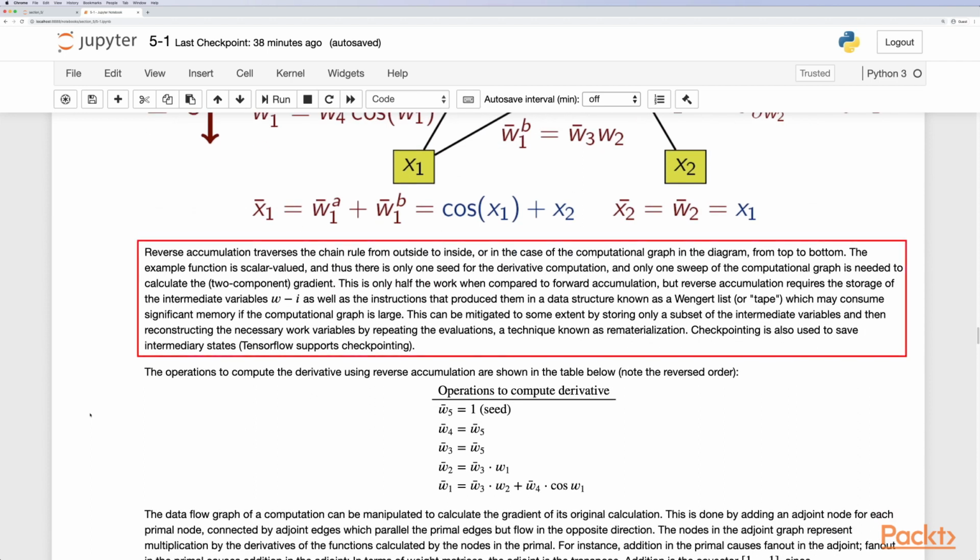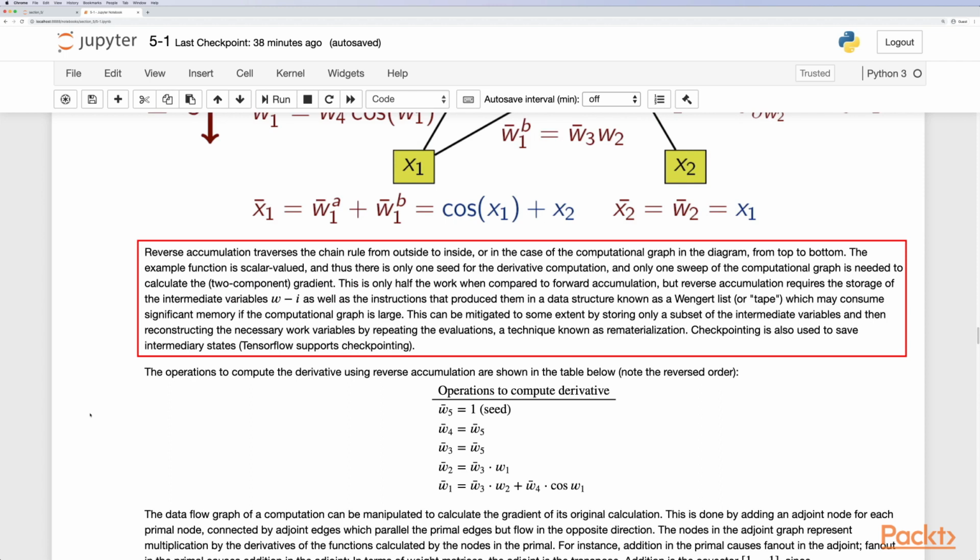Reverse accumulation traverses the chain rule from the outside to the inside, or in the case of the computational graph in the diagram, from the top to the bottom. The example function is scalar valued, and thus there is one seed for the derivative computation, and one sweep of the computational graph is needed to calculate the two-component gradient. This is only half the work when compared to forward accumulation, but reverse accumulation requires the storage of the intermediate variables w_i, as well as the instructions that produce them, in a data structure known as the Wengert list or the tape, which may consume significant memory if the computational graph is large.